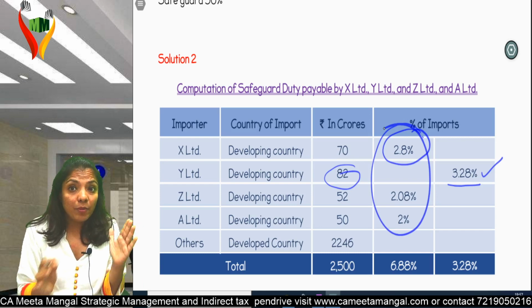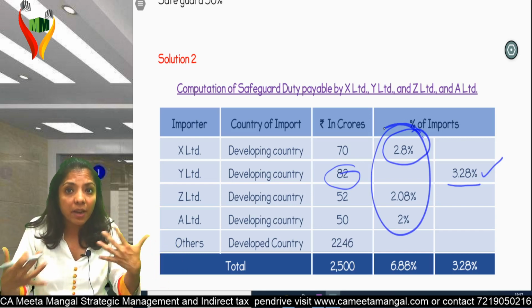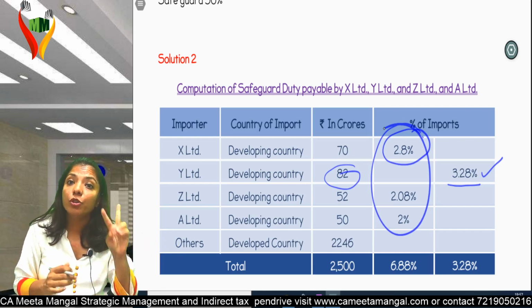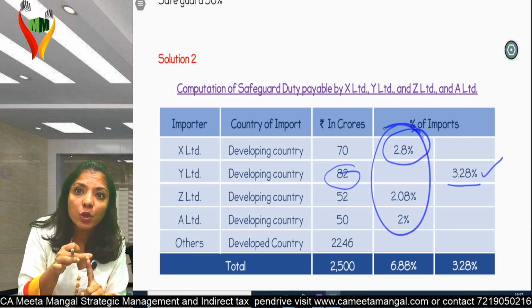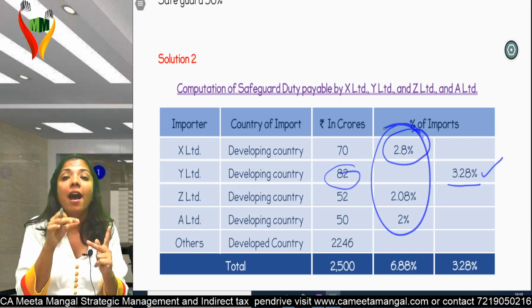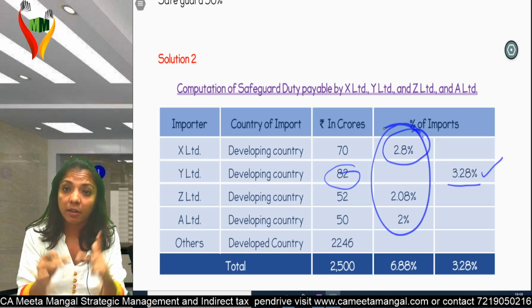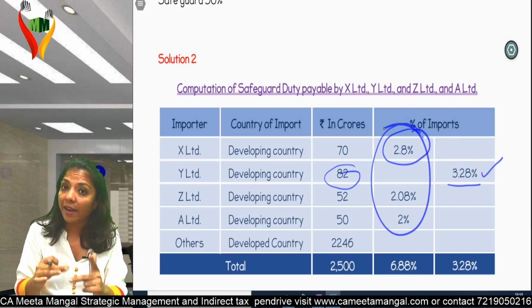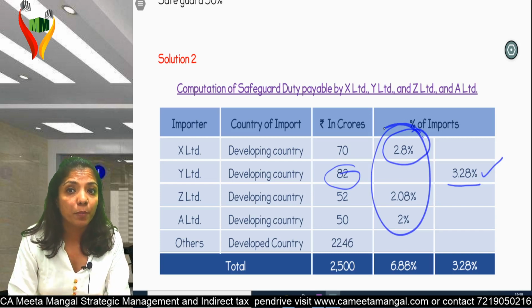When there are more developing countries, I have to check two things: individual as well as in totality. Individual should be less than 3% and totality should be up to 9%. If both the conditions are satisfied, then only safeguard duty will not come into picture.